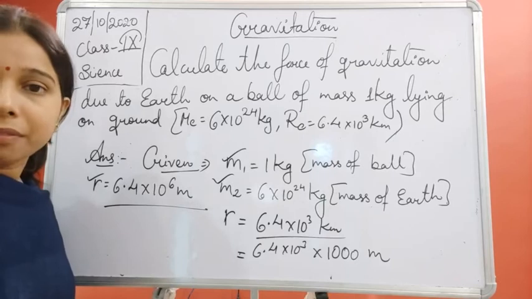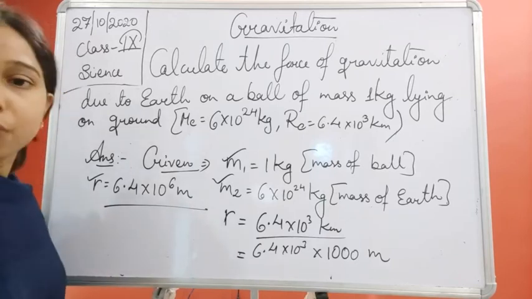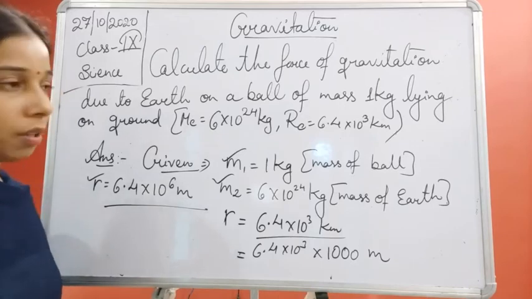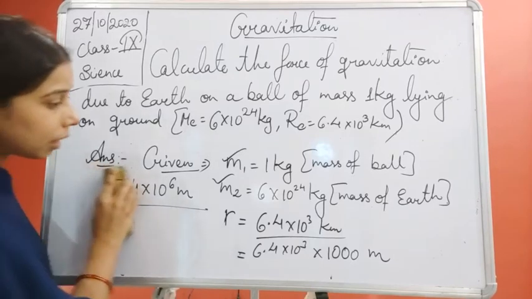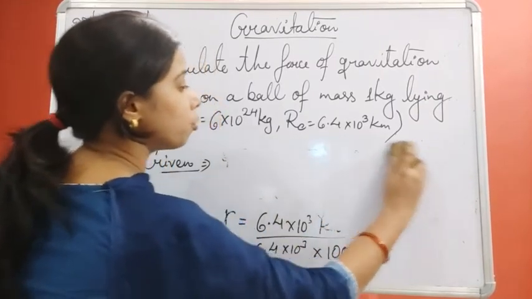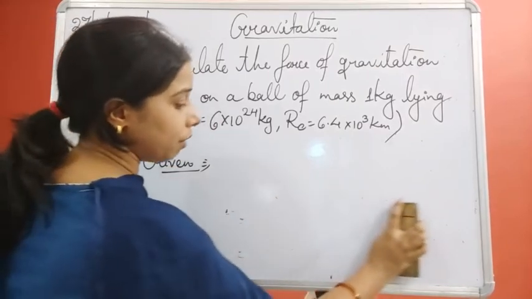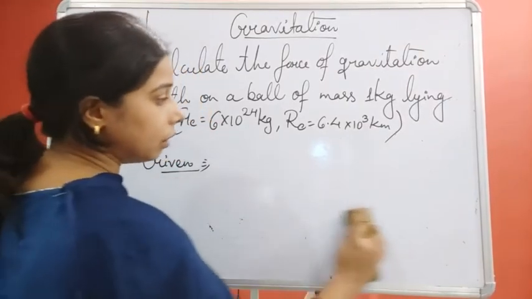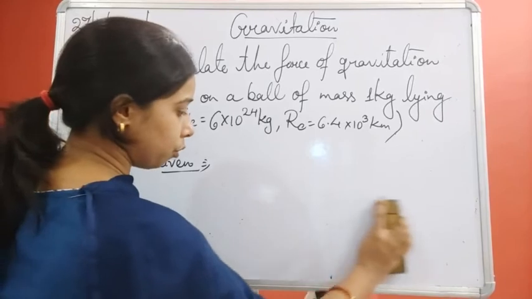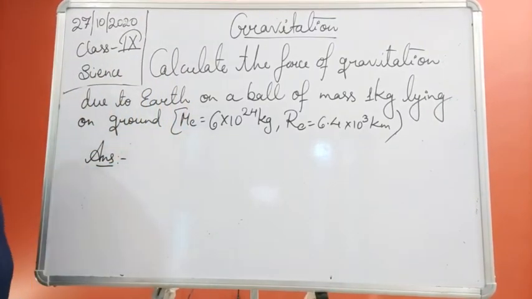Now, putting the values in the formula, we will get the force of gravitation. All these things are given. Once you write the given values, it will be very easy to understand what you have to do. You can easily find which formula to use, then put the values and simply get the answer.